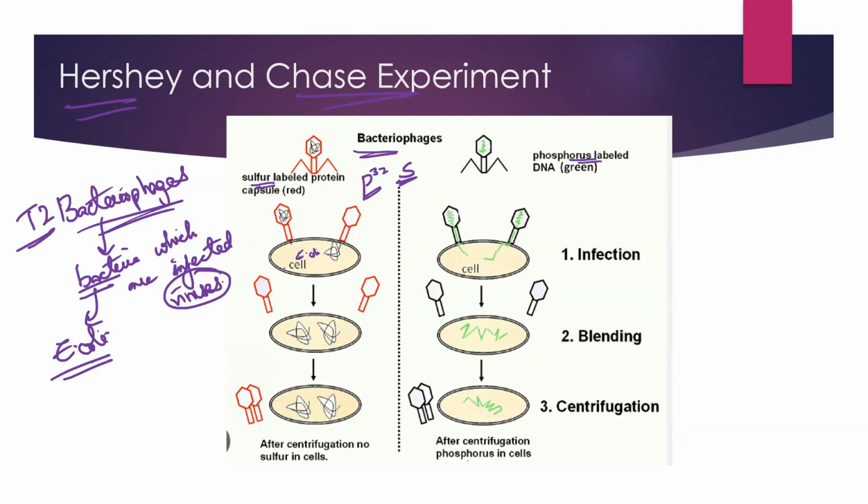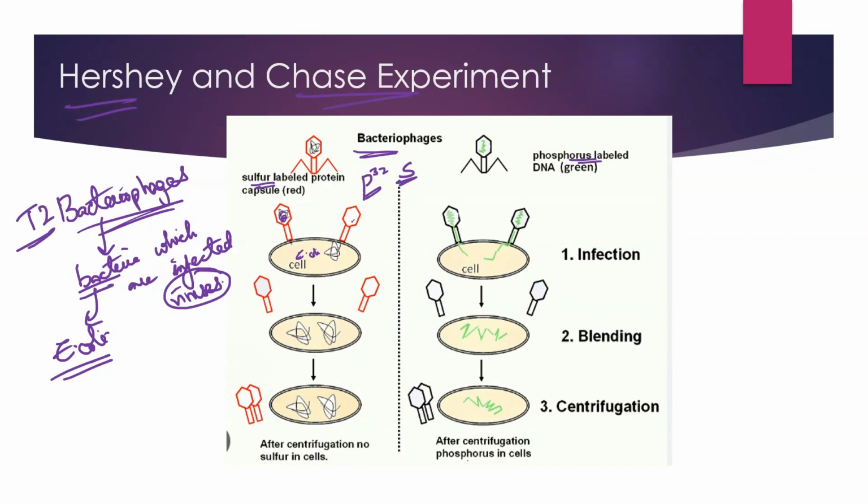See, this is the bacterial cell, the E. coli cell. When it is infected by a virus, first the virus adheres, it gets attached to the membrane of the bacterial cell. After adhering, the nucleic acid present inside the viral particle is slowly injected inside the bacterial cell.